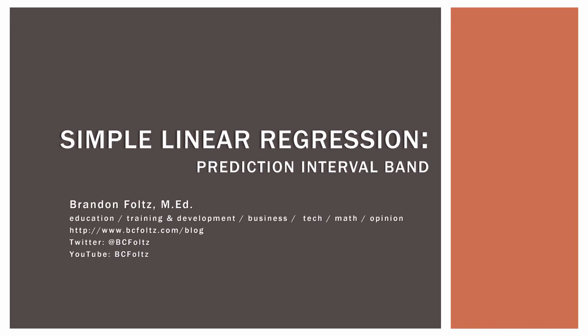So this video is the next in my series on simple linear regression. And this video is about prediction interval bands. In the previous video, we talked about confidence interval bands. So this one's about prediction interval bands. Remember, confidence interval bands are about the mean value of the dependent variable at a given value of the independent variable. This is about individual predictions. So we're gonna have two different bands on our graph. One's confidence intervals, that was the previous video. This one's about prediction intervals. So let's go ahead and get started.